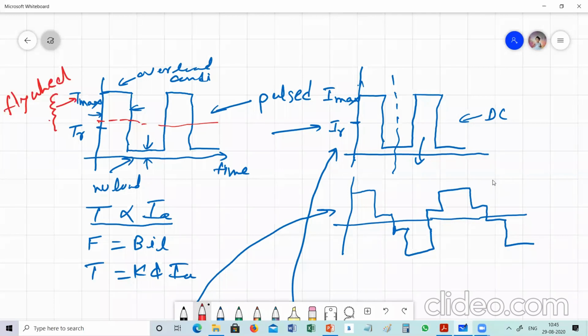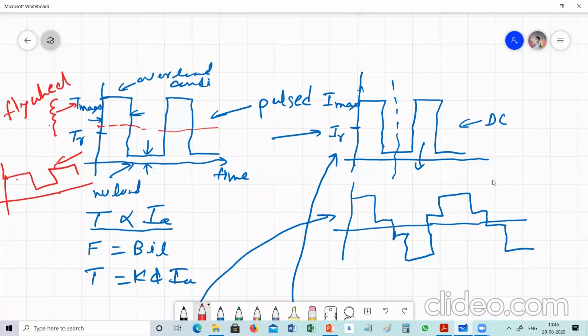Now suppose for this example, the motor input current will be like this. For this I will draw here. Now the motor input current will be like this, which has half the distortion as compared to the original current. Means what, the input AC current will have low harmonics. Similarly, the voltage will have low distortion, so its effect on other connected loads will be low. It will not hamper their operation.